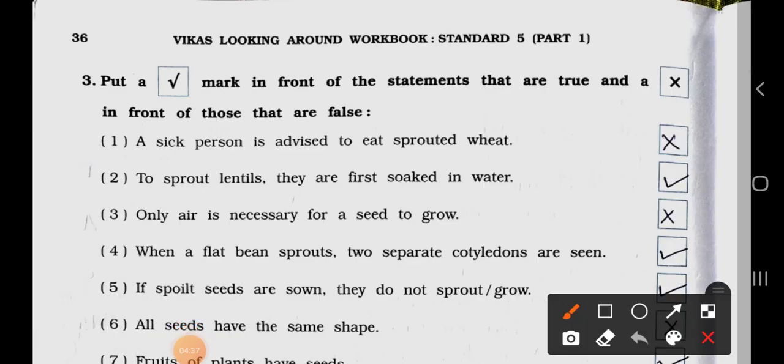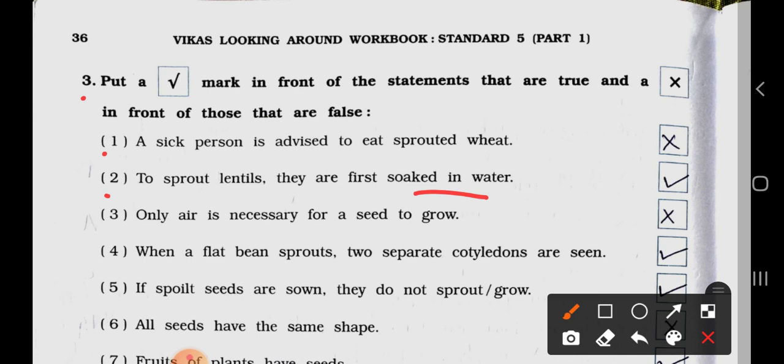See main 3. Put a right mark in front of the statements that are true and a wrong mark in front of those that are false. See the number 1. A sick person is advised to eat sprouted wheat. It's false, wrong. Number 2. To sprout lentils, they are first soaked in water.